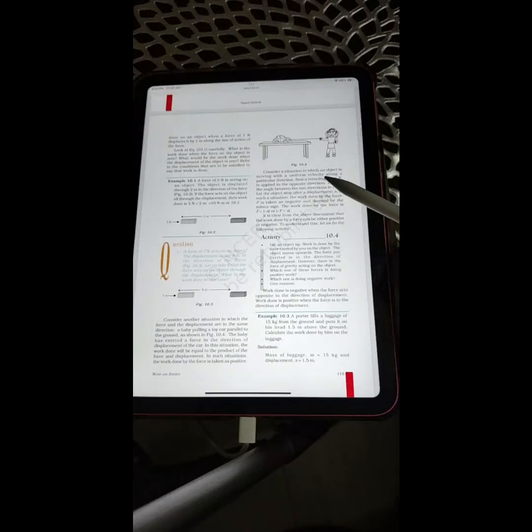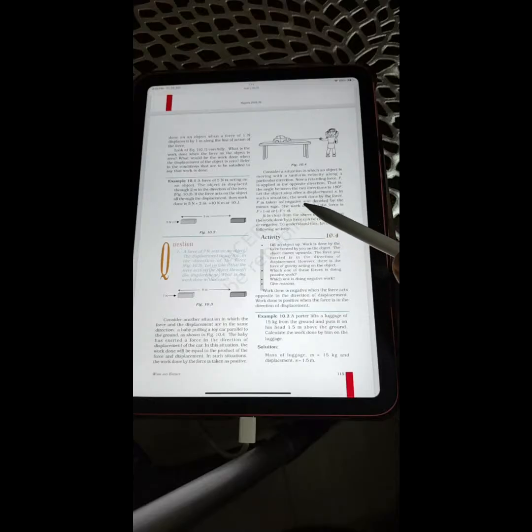Consider a situation in which an object is moving with a uniform velocity along a particular direction. Now, a retarding force F is applied in the opposite direction. That is, the angle between the two directions is 180 degrees. Let the object stop after a displacement S.